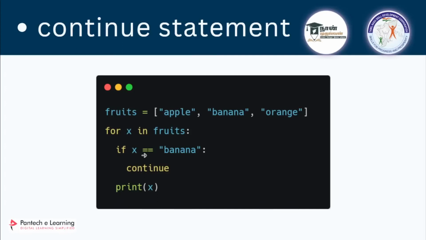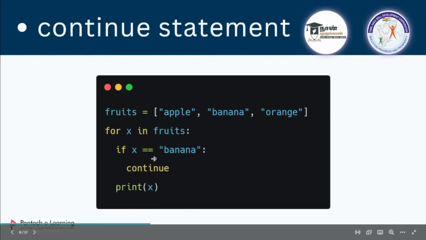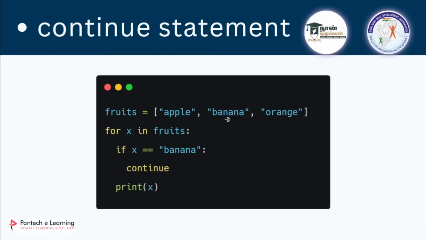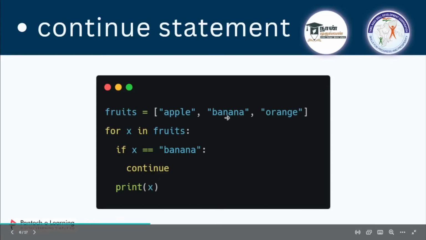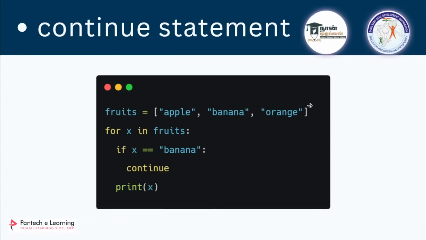In that I am using something known as continue. So what is this continue? The continue statement will make the loop go to the next iteration. So once it reaches the continue, it will make the for loop go for the next iteration, which means the code below this line won't be executed. Once it reaches continue, it is going to ask the loop to take the next iteration. So now banana will be skipped, and then the value of x will be orange, and this condition will fail, and then orange will be printed. So we'll be getting apple and orange in the end, but skipping the banana.